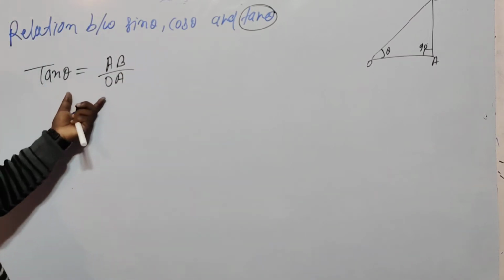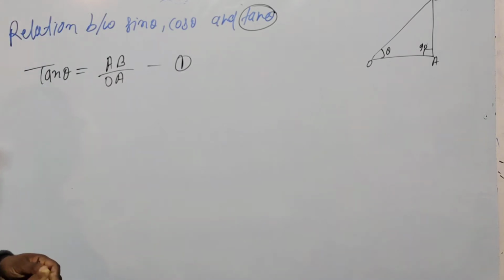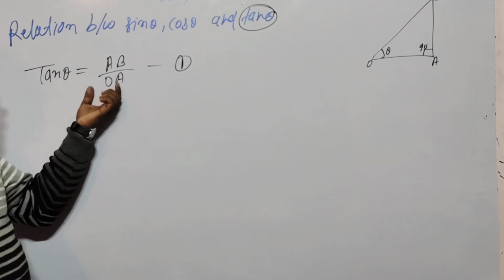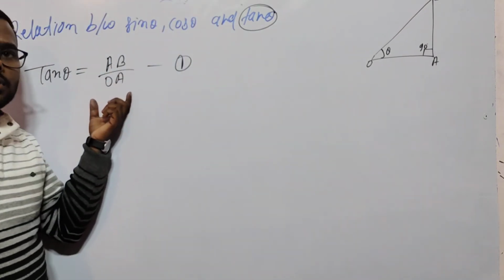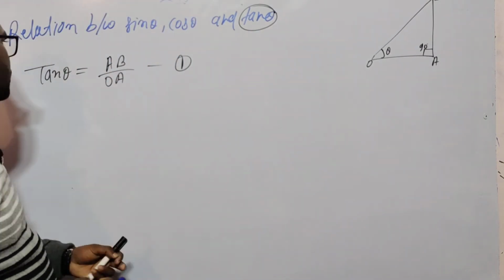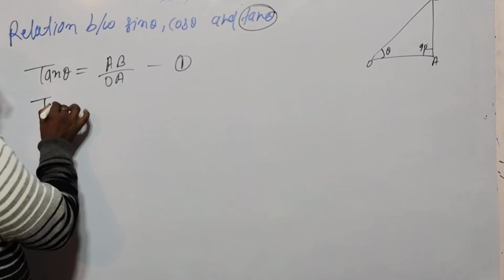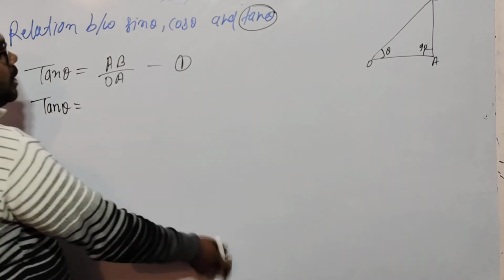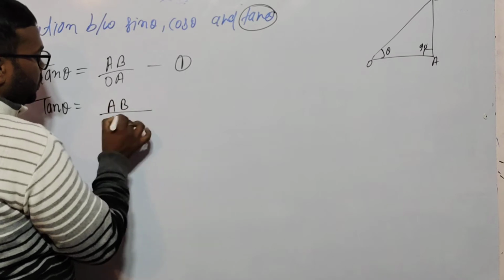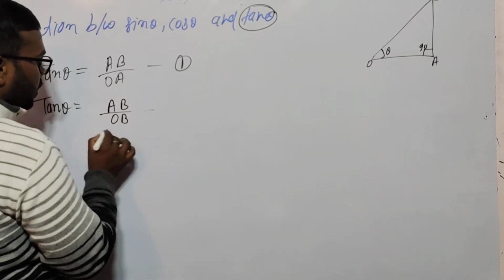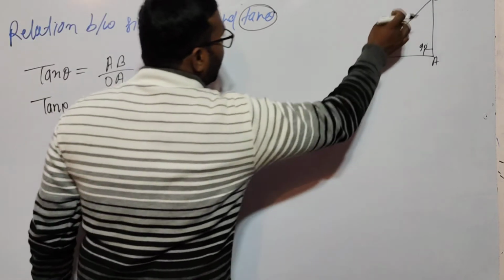Okay, look at here. This is your first equation. If I am dividing by hypotenuse, numerator and denominator both, the tan theta is equal to AB divided by OB, and OA is also divided by OB.